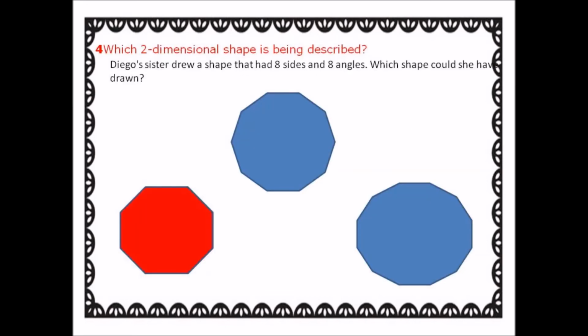Which two-dimensional shape is being described? Indigo's sister drew a shape that has 8 sides and 8 angles. Which shape could she have drawn? Now here are 3 pictures which have many sides, and 8 sides is an octagon.